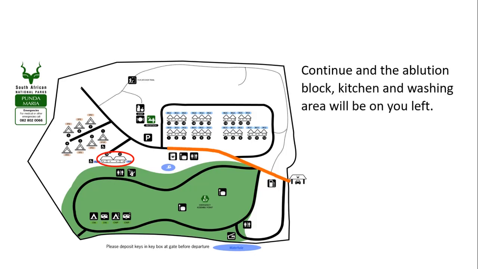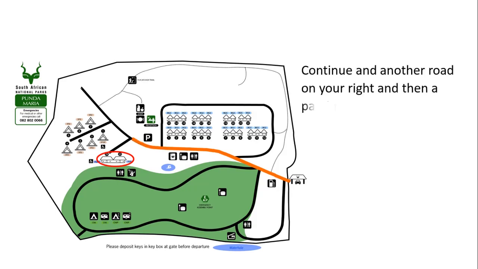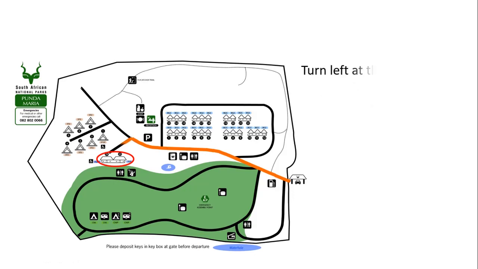Continue and you'll see an ablution block, a kitchen, and a washing area on your left hand side. Next you'll see a road on your right and then a parking area on your right. Turn left at the next road and follow it until you get to the house.